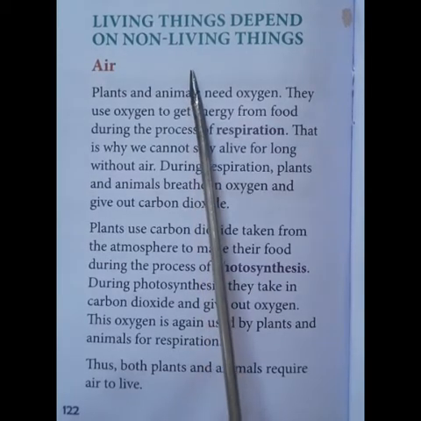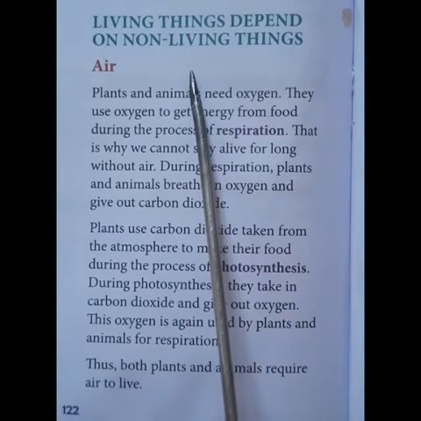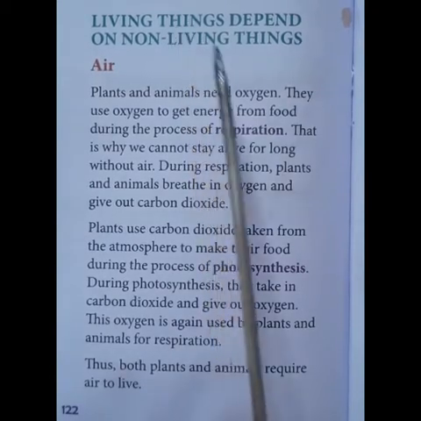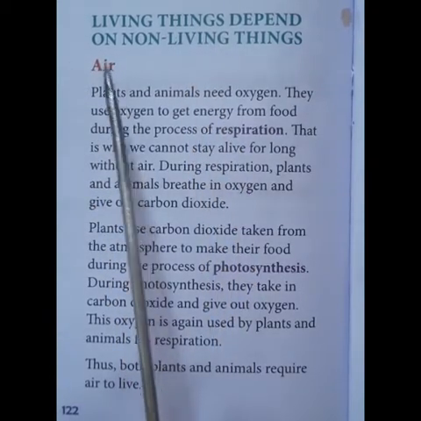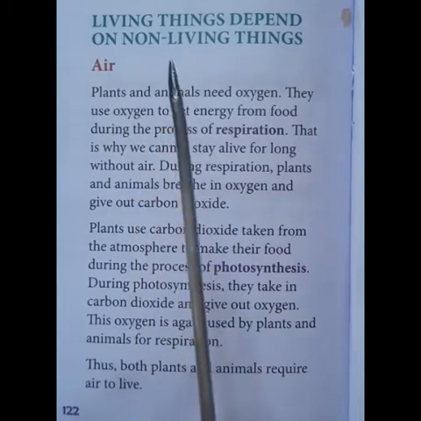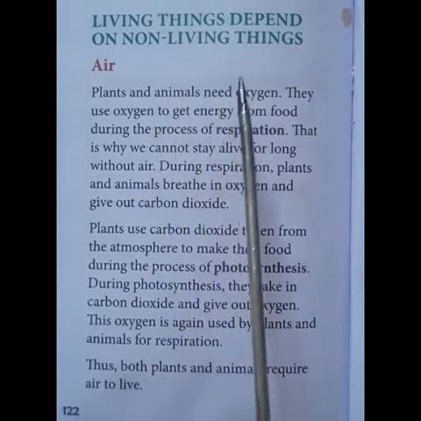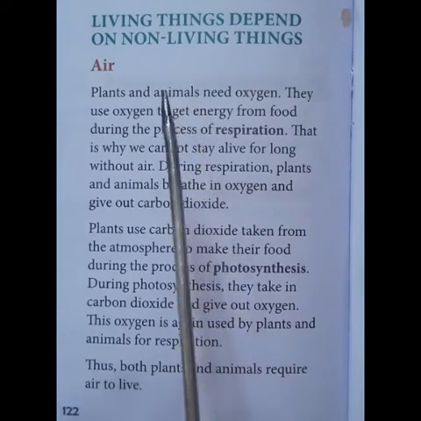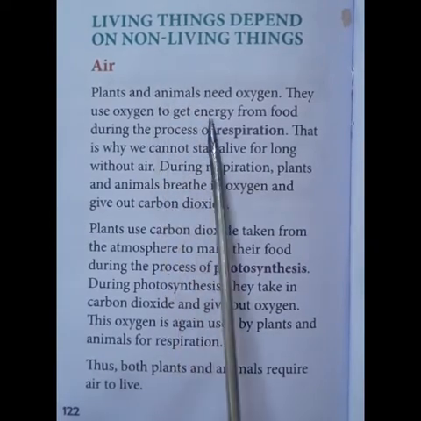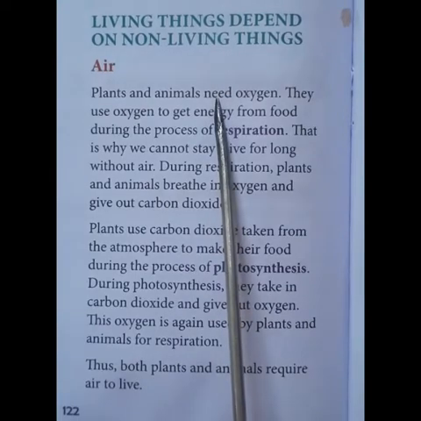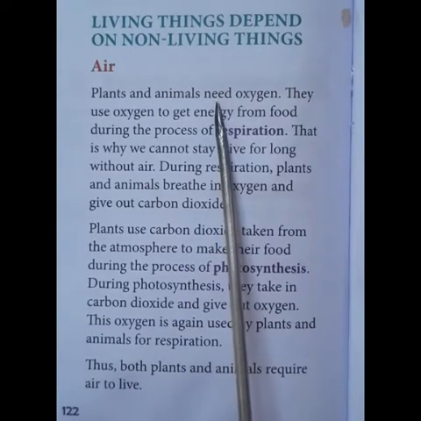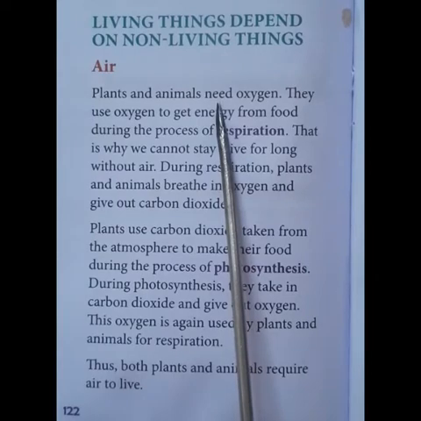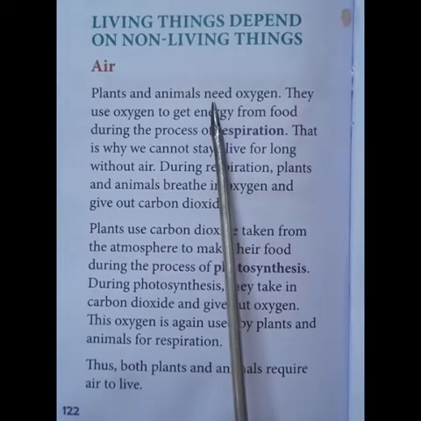So, which are the non-living things or abiotic components that are present in the environment? That is air, water, soil, sunlight. All these are the abiotic components or non-living things which have to be there in nature or in the environment so that the living things will depend on them.